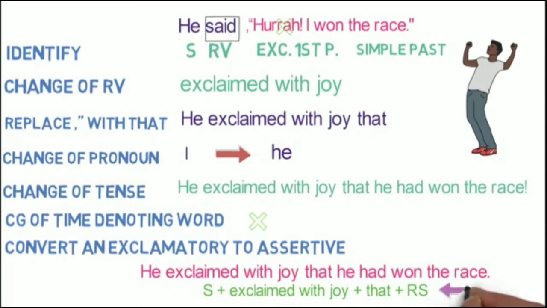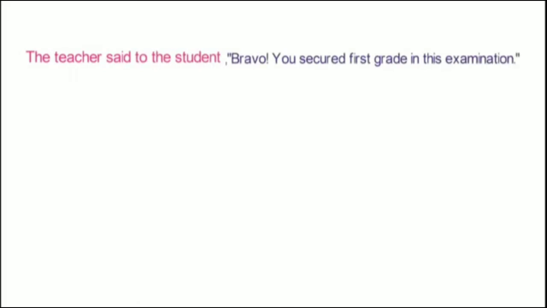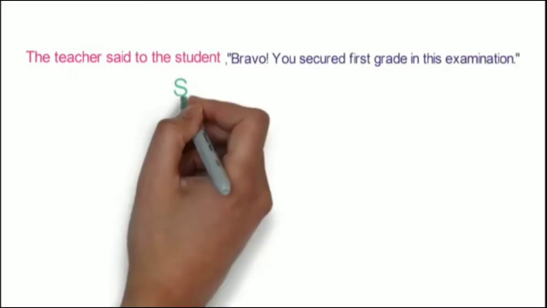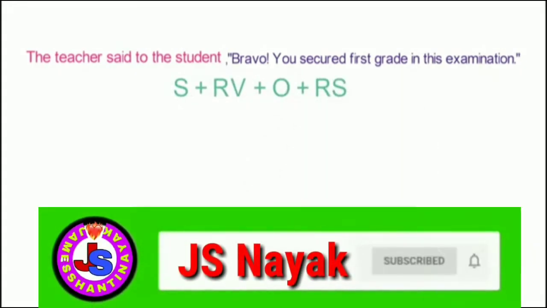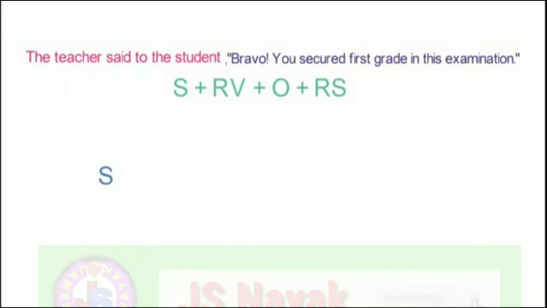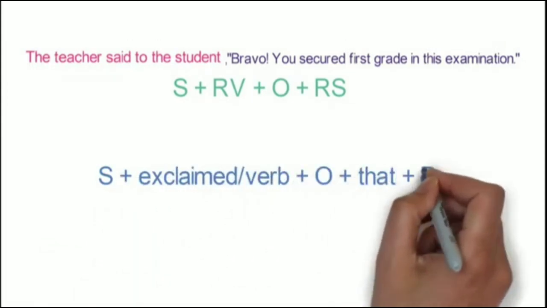Now, I will be using the structure only for the next 2 examples to convert a direct speech to indirect. If you are facing difficulty in following the structure, please go step by step. Let's look at the next example. The teacher said to the student, "Bravo, you secured first grade in this examination." Here the structure is subject plus reporting verb plus object plus reported speech. So the structure in indirect speech will be subject plus exclaimed or a verb plus object plus that plus reported speech.